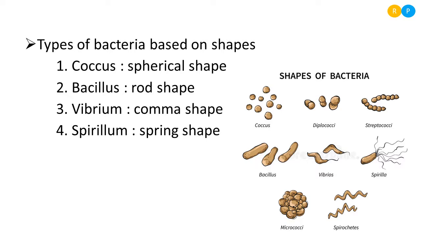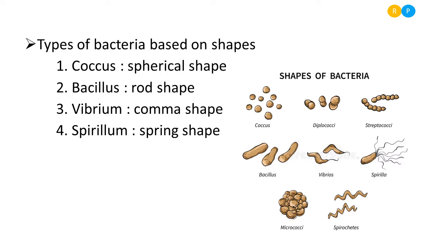You can see diplococci. Diplo is nothing but only two spherical shaped bacteria are present. Streptococcus is where many spherical shaped bacteria are arranged in the form of a chain. So this is one type. The second type is bacillus. Bacillus is nothing but rod shaped bacteria. In the fourth picture you can notice the elongated rod shaped bacteria, they are named bacillus. The plural form is bacilli. When more than one rod shaped bacteria are present, they are called bacilli.